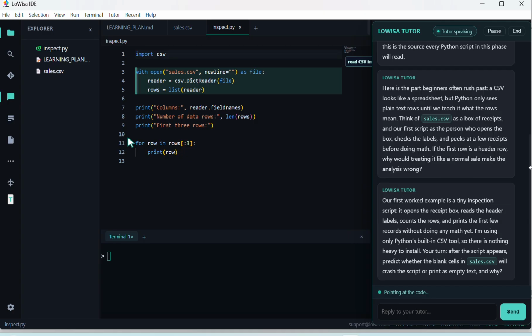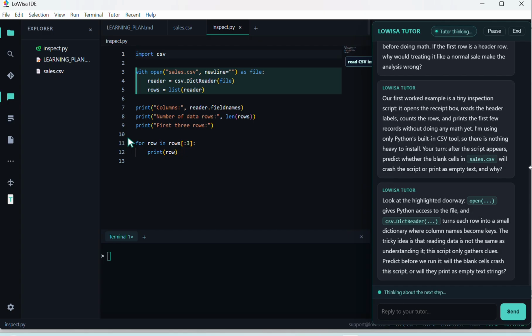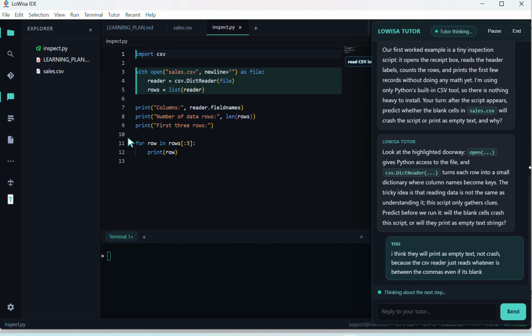Our first worked example is a tiny inspection script. It opens the receipt box, reads the header labels, counts the rows, and prints the first few records without doing any math yet. I'm using only Python's built-in CSV tool, so there is nothing heavy to install.